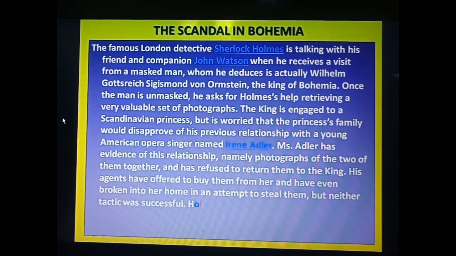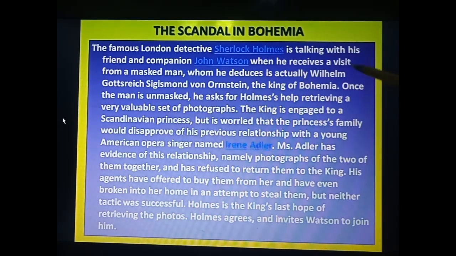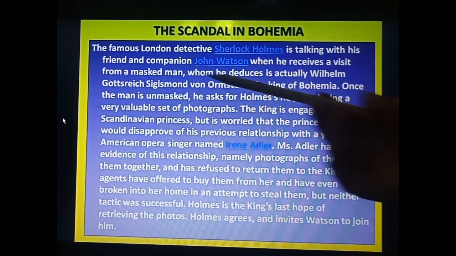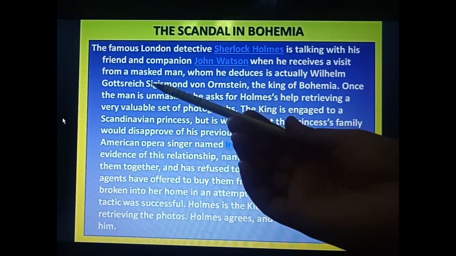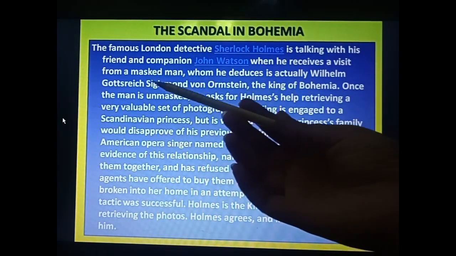When they both were talking in Sherlock Holmes' house, at that time a person entered the house, and he was a masked man. It means he wore a mask. As we have seen in the picture, he had a mask on his face.